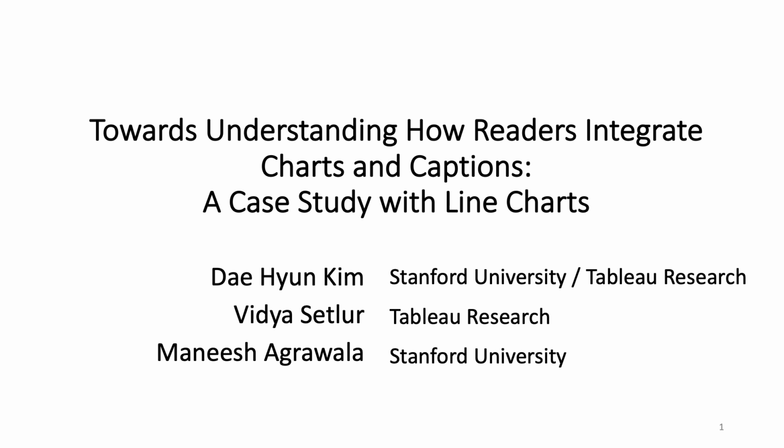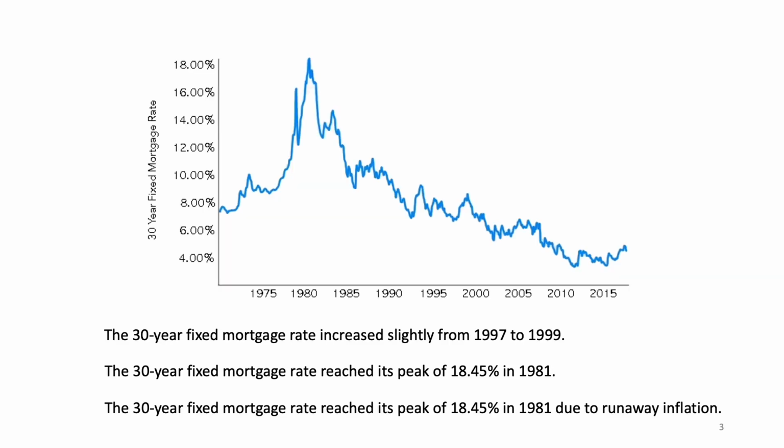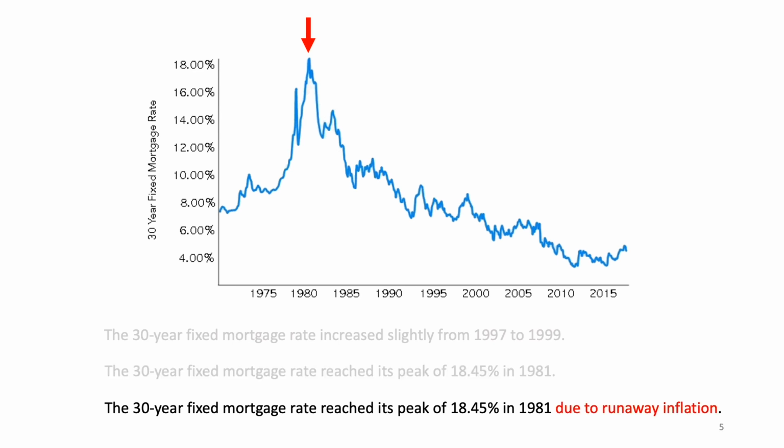This is a chart showing fixed mortgage rates. Here are 3 captions one might write. Which of these would be the most effective in guiding users towards the intended takeaways? These 2 would be more effective as they refer to the most prominent peak in the chart. Of the 2, the latter would be more effective as it includes information external to the chart that puts further emphasis on the feature it describes.